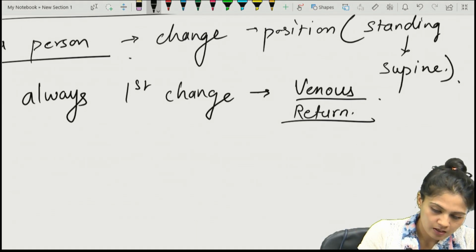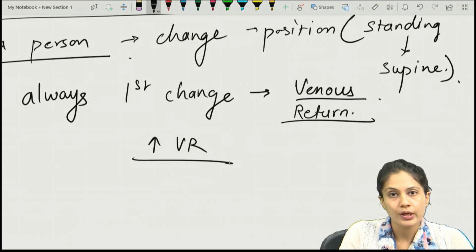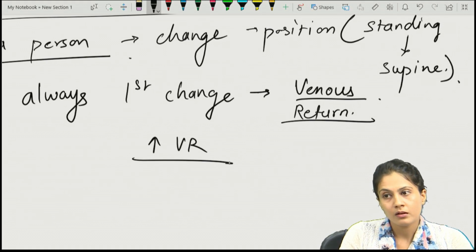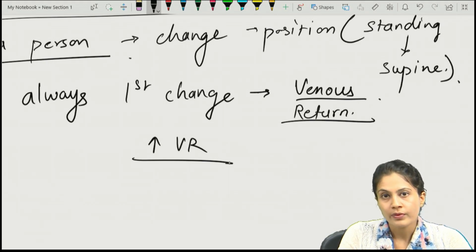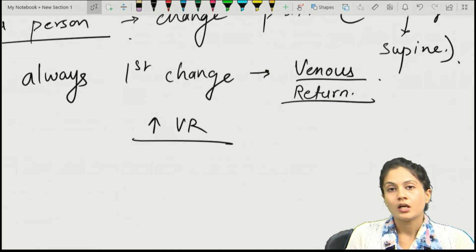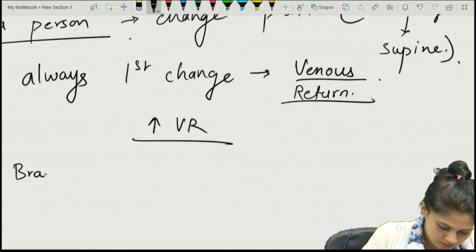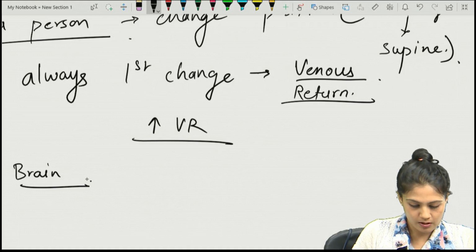That means in this question the venous return will increase, and if the venous return is increased, obviously the cardiac output will also increase. They ask about the brain also, so what about the cerebral circulation?